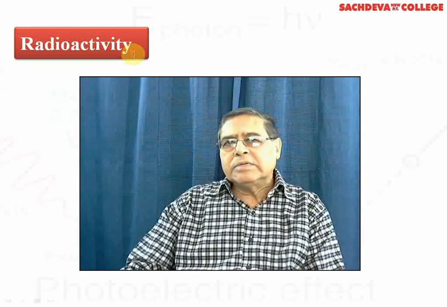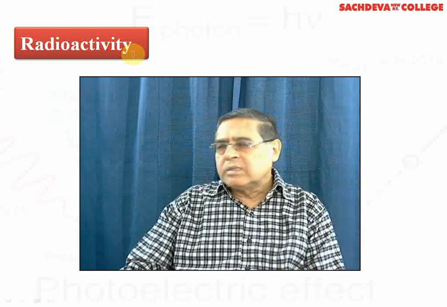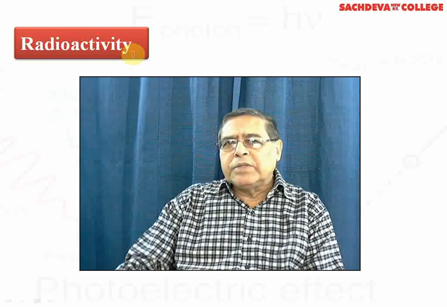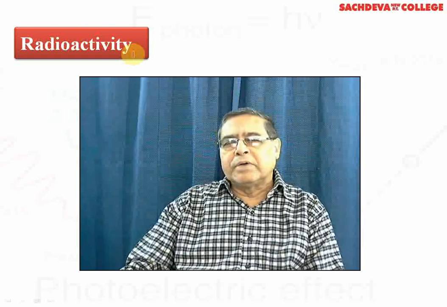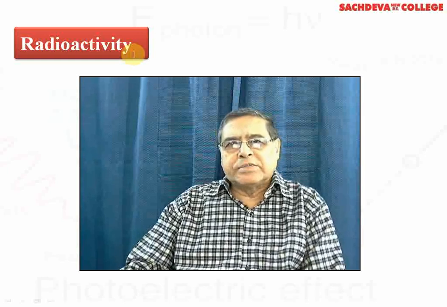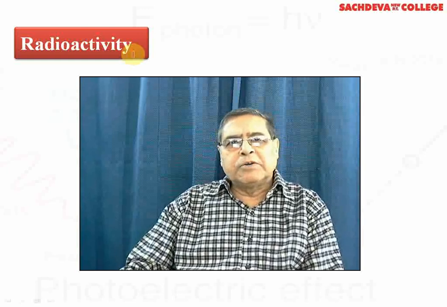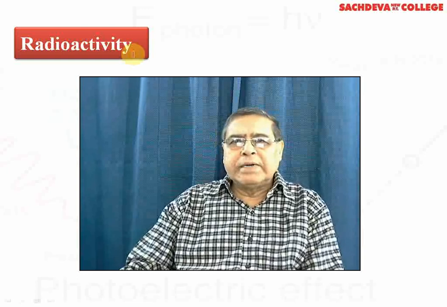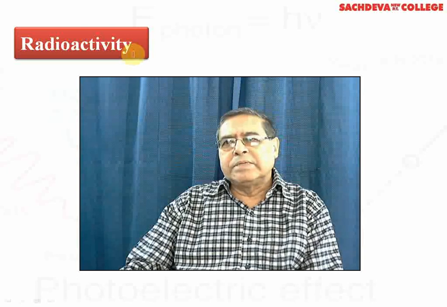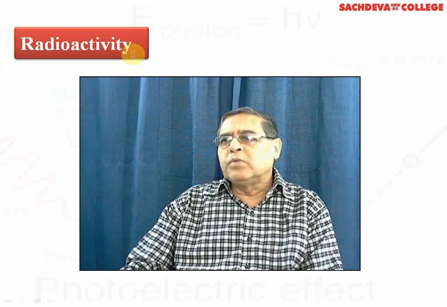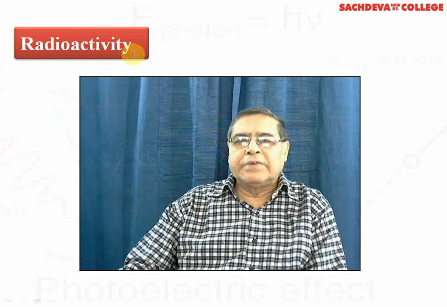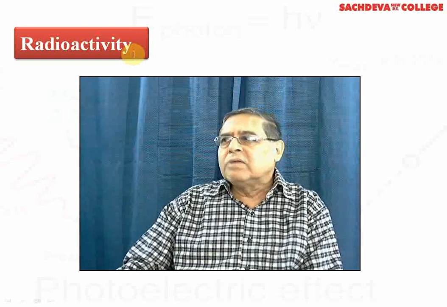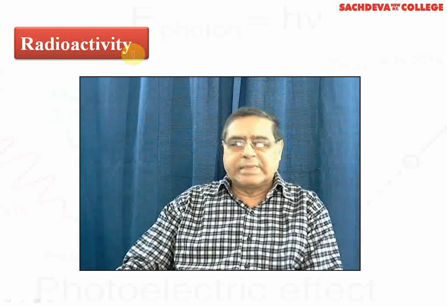And the third one, the biggest unit, is Curie. 1 Curie is generally 3.7 into 10 to the power 10 disintegrations per second. We can convert it to Rutherford also. But 1 disintegration per second means 1 atom or 1 nucleus breaking per second. So the rate of disintegration of a radioactive sample decides whether radioactivity is more or less.